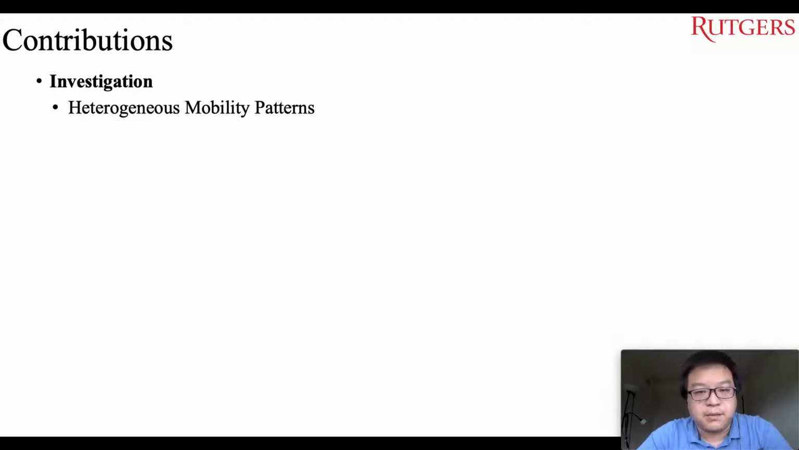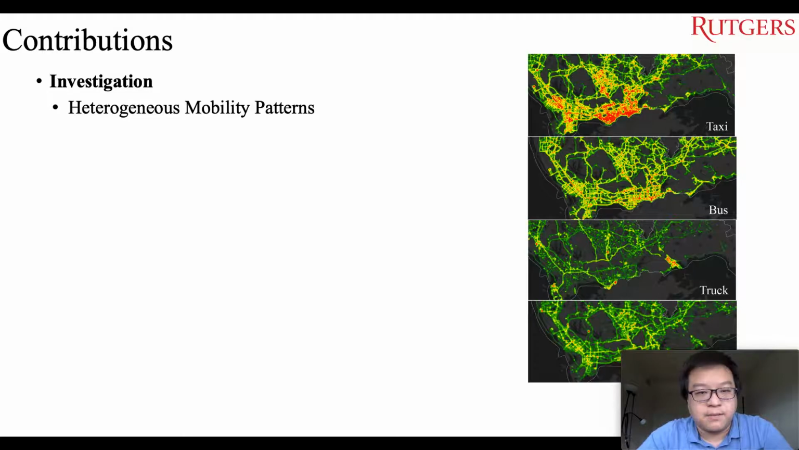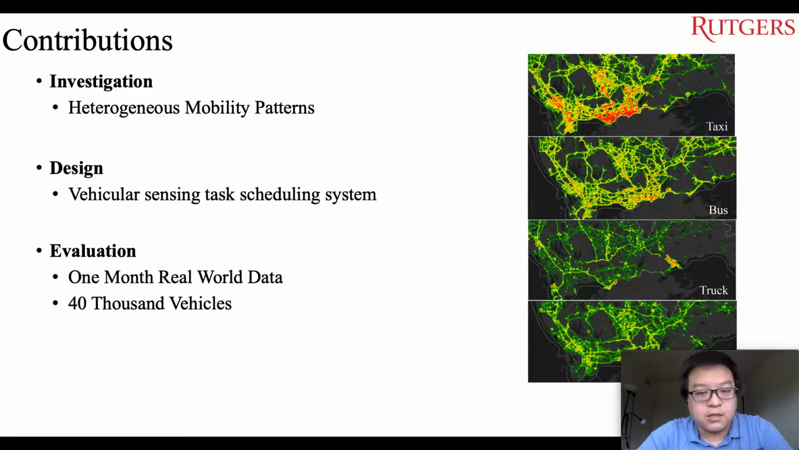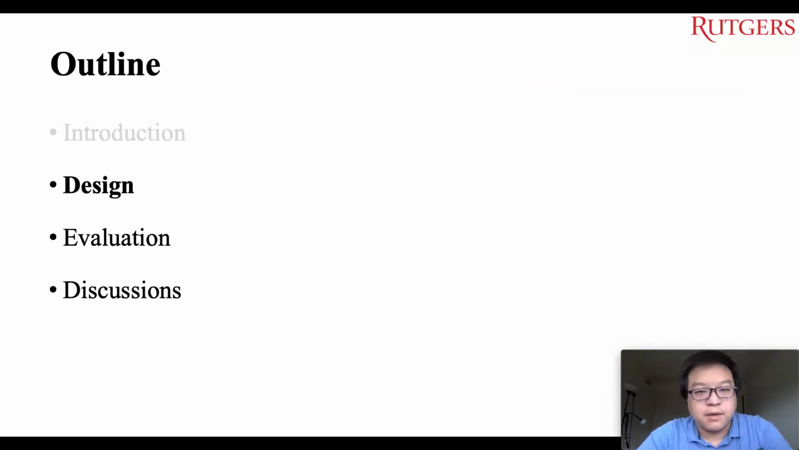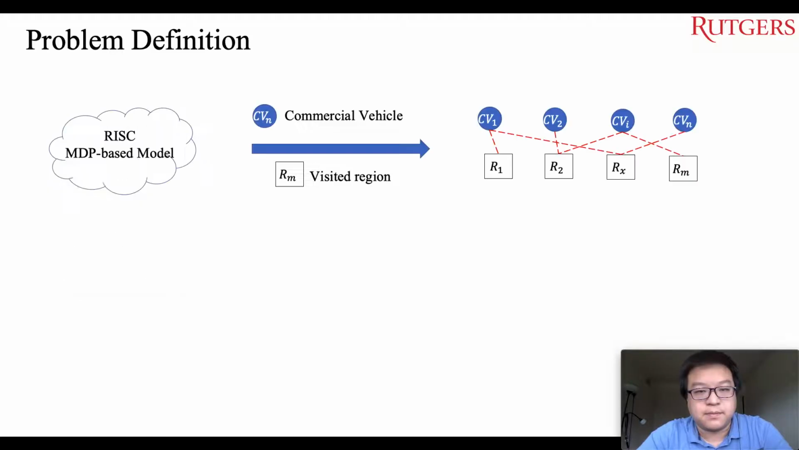In this paper, we study the mobility pattern of heterogeneous fleets. For example, we study the coverage of each fleet, as shown in the heat map figures on the right. In addition, we designed a sensing task scaling system and evaluated the method based on real-world data. Now, we are done with the introduction part. Let's see the design part.